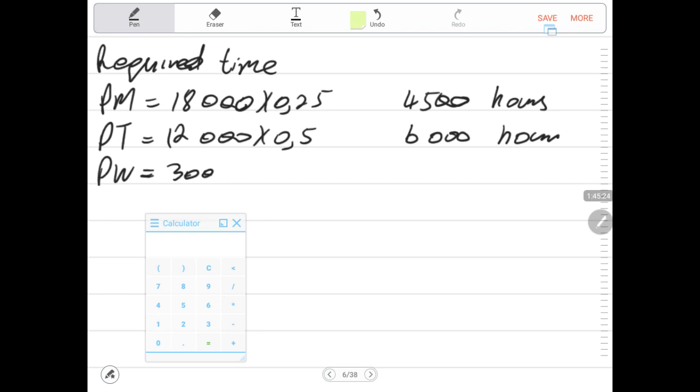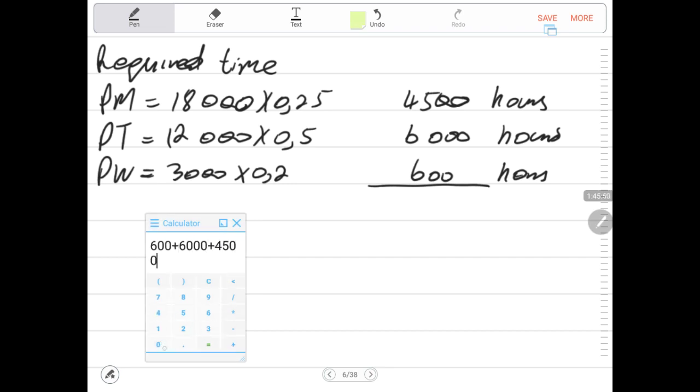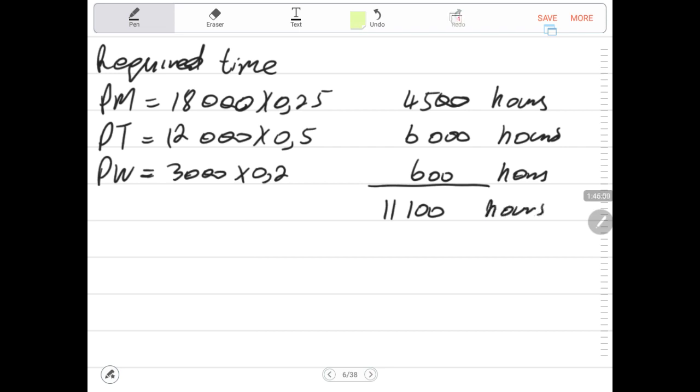So we have 3,000 here, and this requires 12 minutes. Then 12 divided by 60 is 0.2. Multiply 0.2 by 3,000. That means we require 600 hours, 600 testing hours. Then let us look at the total: 6,000 plus 4,500 plus 600. That means we require 11,100 hours. That is the required time.